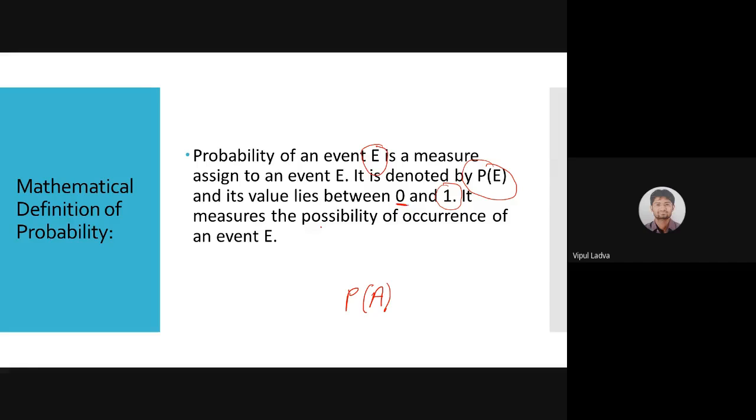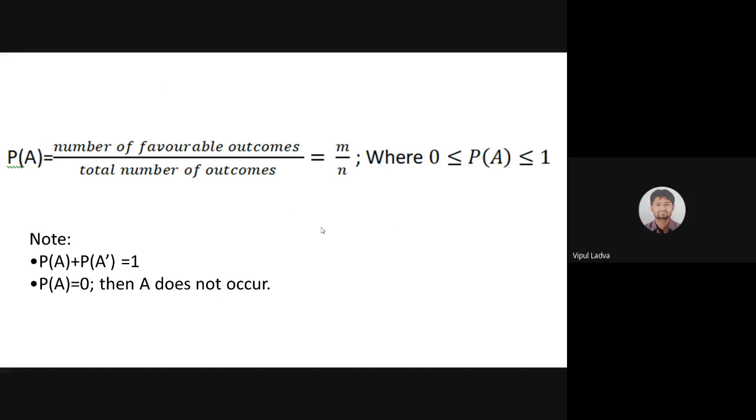We all know, as we just observed in the video previously, that the probability formula is favorable outcomes divided by total number of outcomes. So let me take you towards that. Yes, probability of any event A. Mathematically, we can calculate using this formula: P of A is equal to the number of favorable outcomes divided by the total number of outcomes.